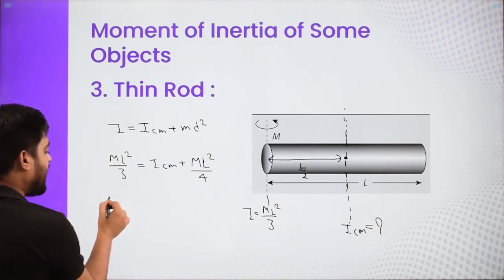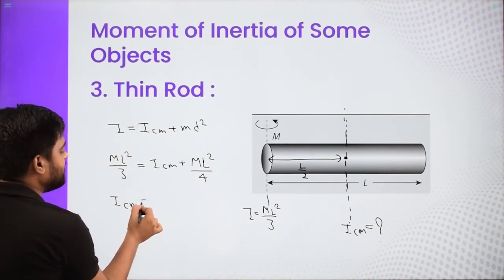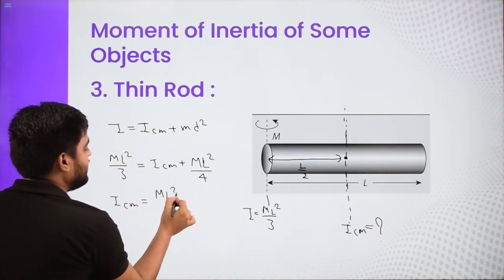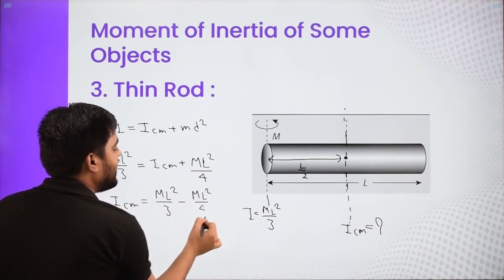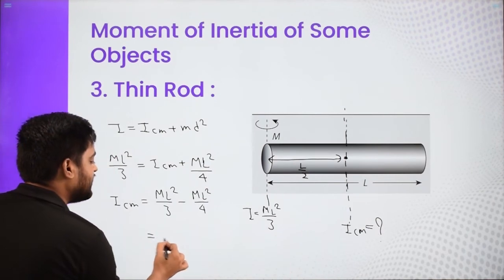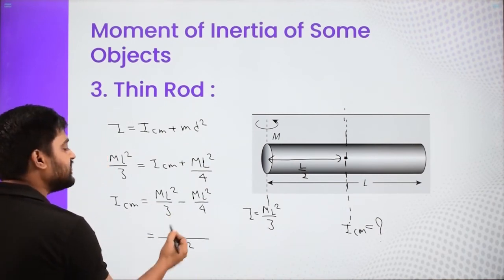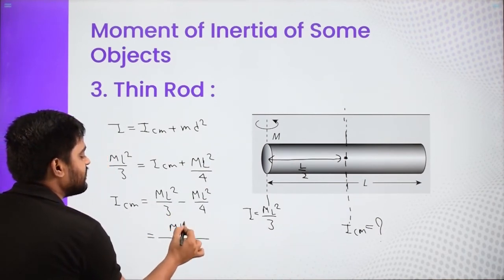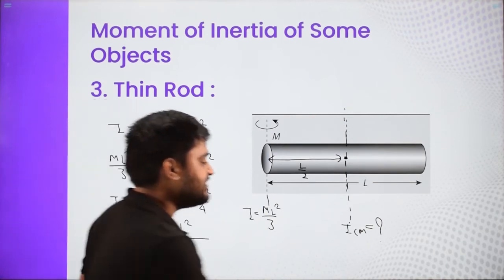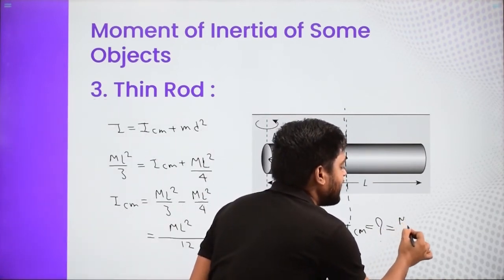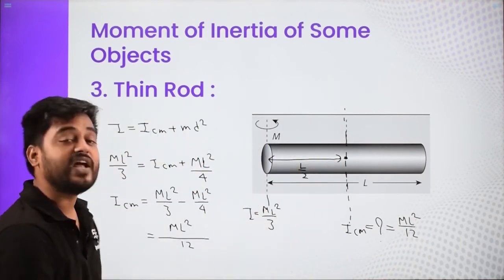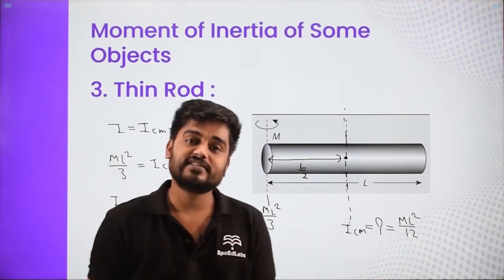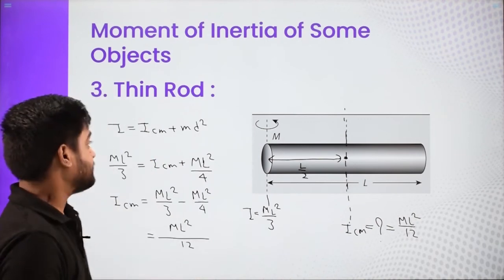So when you need to find ICM, you will say ICM is nothing but ml square by 3 minus ml square by 4. And when you take LCM and solve, you get 12, and 4 ml square minus 3 ml square is ml square. So again you are getting this is nothing but ml square by 12. So these are two ways in which you can find. One is the basic, one is doing the integration.